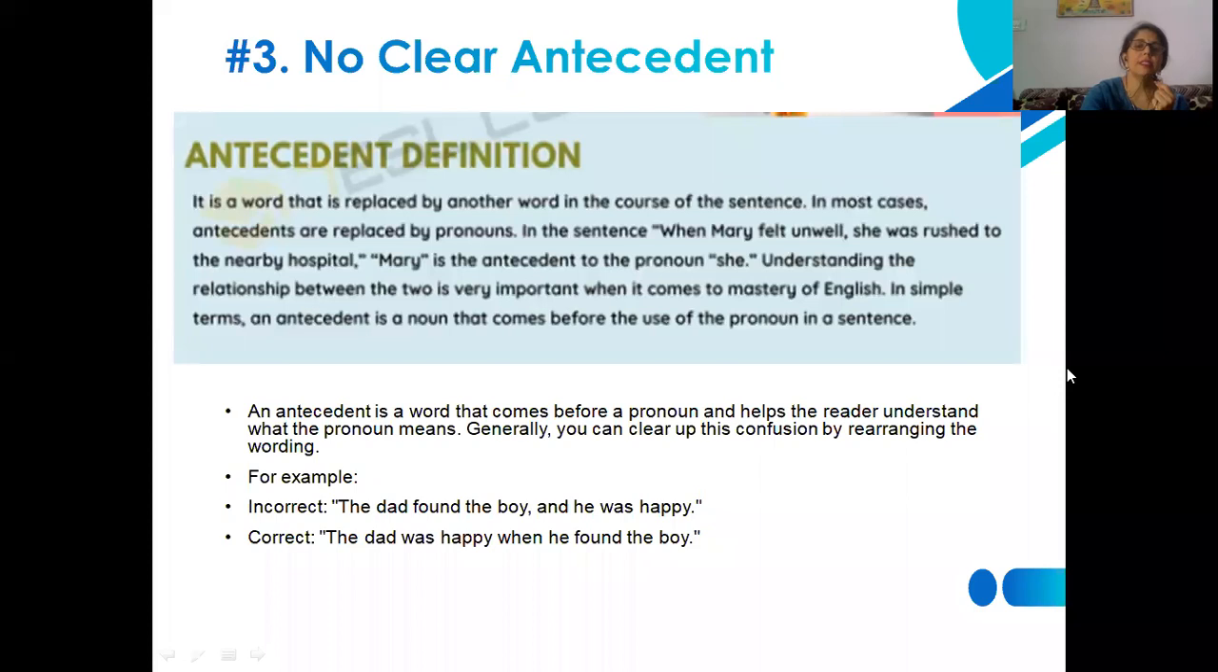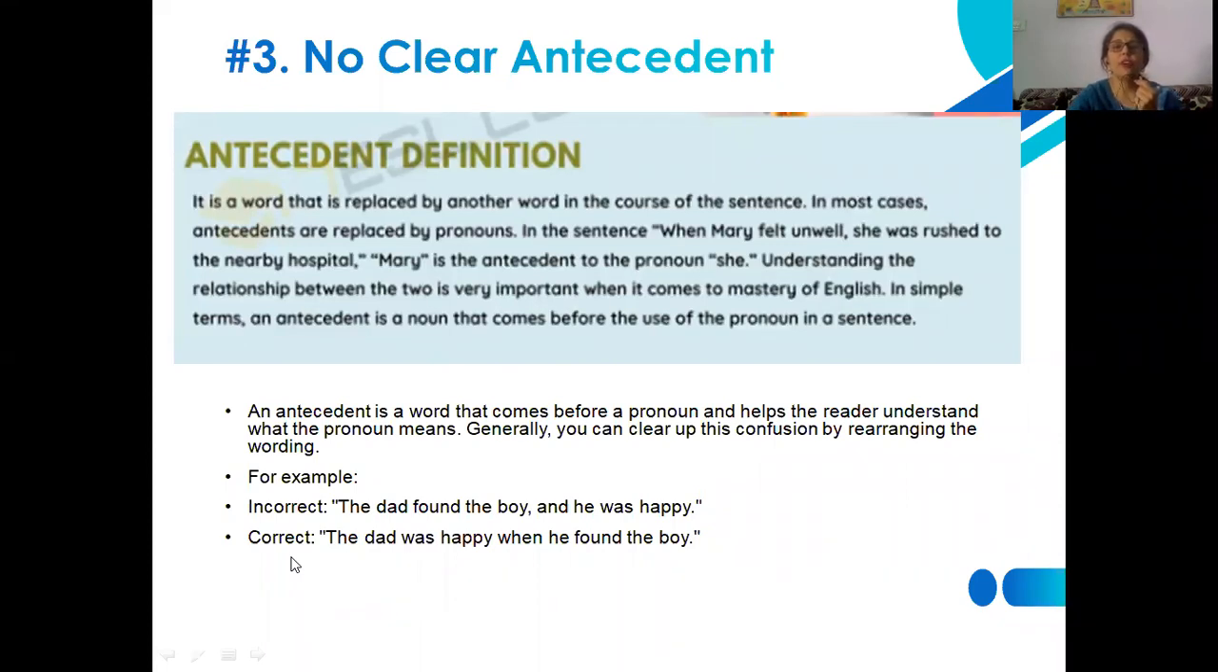Number 3 is no clear antecedent. What do we mean by this? First of all, let's understand what an antecedent is, and later on we may see some examples, correct and incorrect both, so that we may identify how this sort of error is committed where no clear antecedent is visible to you.